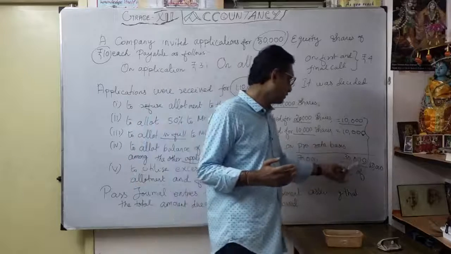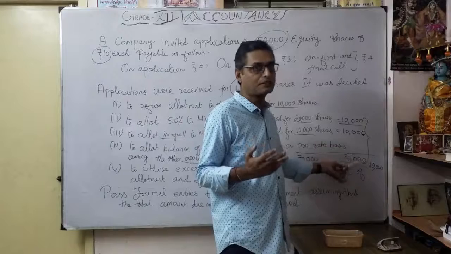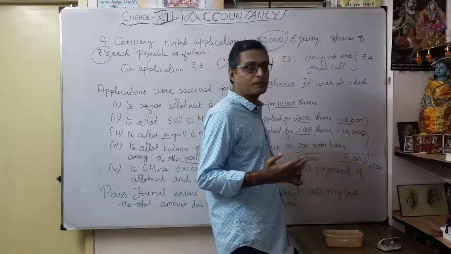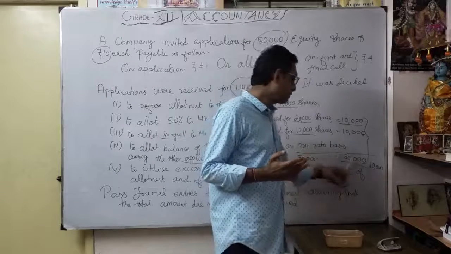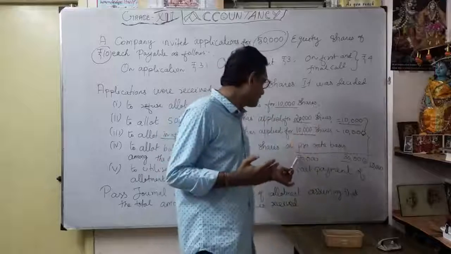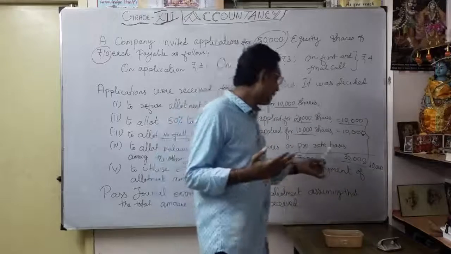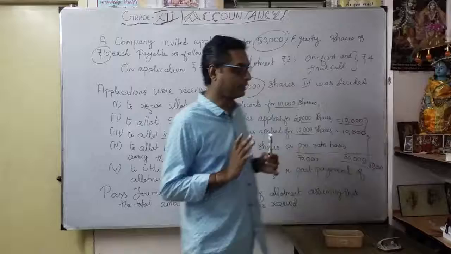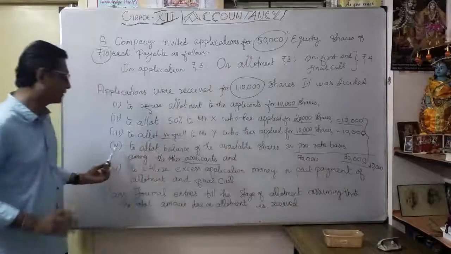How much are we going to allot? Only 30,000. So whoever applied for 70,000 is allotted only 30,000, or for every 7 shares applied, they are allotted 3 shares. That's the fourth category. It's a very important one.